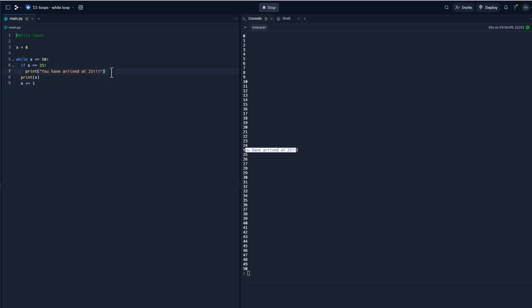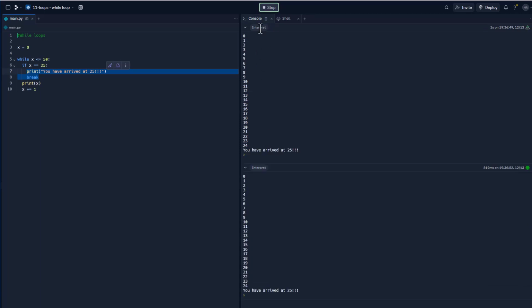Actually, let me introduce one other thing. I'm going to show you the break statement. So what the break statement is going to do is once it gets to 25, it's actually going to break out of the loop, break out of the condition, or break out of the loop, and then it will end the loop. And so let's go ahead and run that.